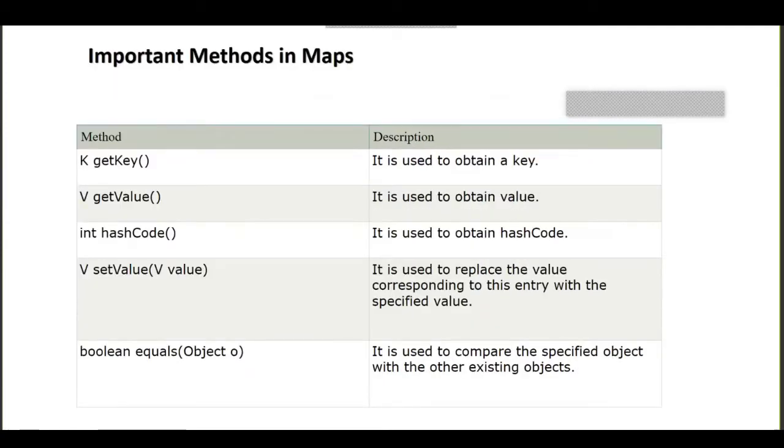Apart from the collection methods, map has its own methods, not like set. If you understand these important methods, we can go with map very easily. Like get key and get value: I want to get all the keys in the map, all the values in the map, and I can get the value based on the key. Such things we will see.